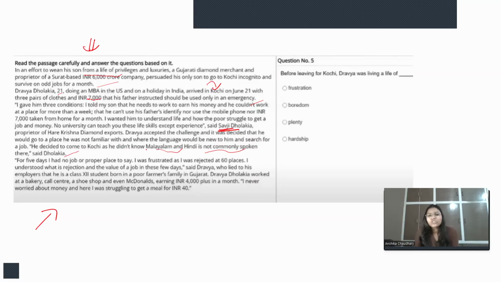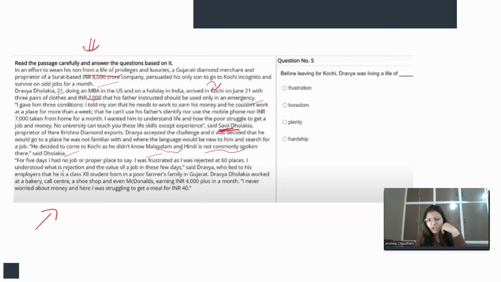All right. So the son decided that he will go to a place where he is completely new, and he doesn't even know the local language of that place. So he decided to go to Kochi as he was not familiar with Malayalam and Hindi is not commonly spoken by the Kochi people.